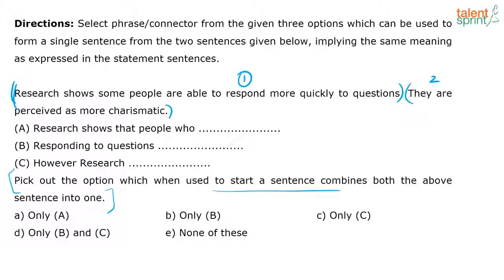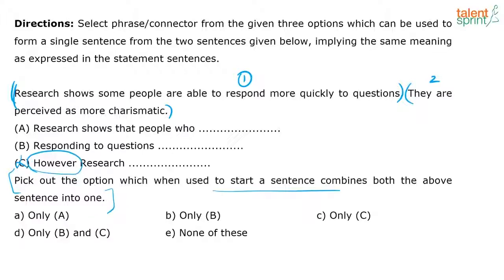Option C says however research. So however meaning there has to be a preceding sentence, right? And I can quickly eliminate option C because it just won't make sense for me to connect those two sentences, because there is no contradictory meaning here at all. Research shows that people are able to respond more quickly to questions. They are perceived as more charismatic. So it's talking about the same group of people, and there's nothing contradicting. So I don't have to even worry about option C because of this hint word, however.